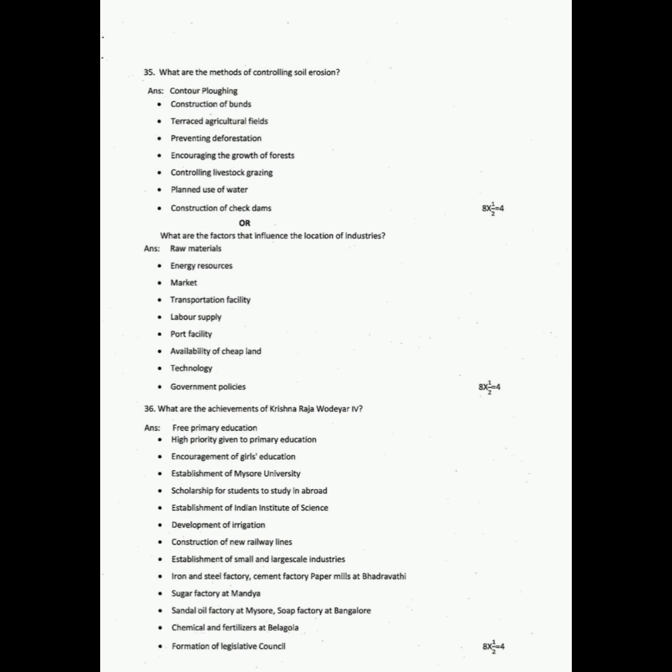Question 36. What are the achievements of Krishnaraja Wodeyar IV? Answer: free primary education, high priority given to primary education, encouragement of girls' education, establishment of Mysore University, scholarships for students to study abroad, establishment of the Indian Institute of Science, development of irrigation, construction of new railway lines, establishment of small and large scale industries, iron and steel factory, cement factory, paper mills at Bhadravati, sugar factory at Mandya, sandal oil factory at Mysore, soap factory at Bangalore, chemicals and fertilizers at Belagola, formation of the Legislative Council.